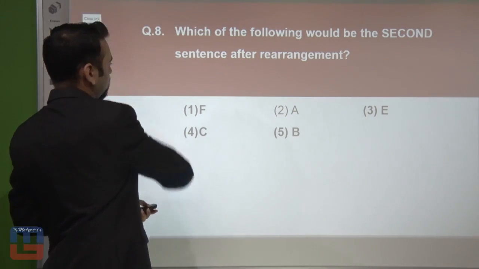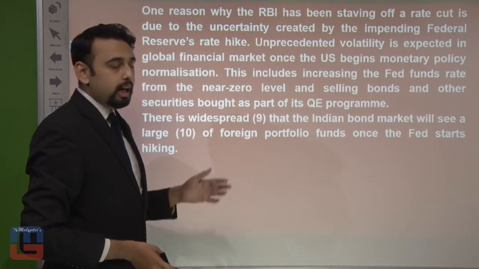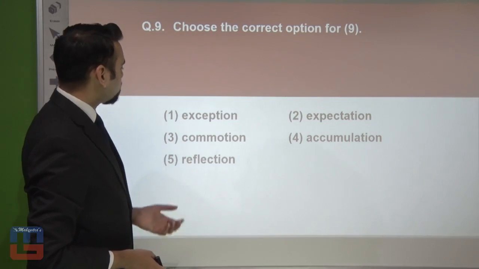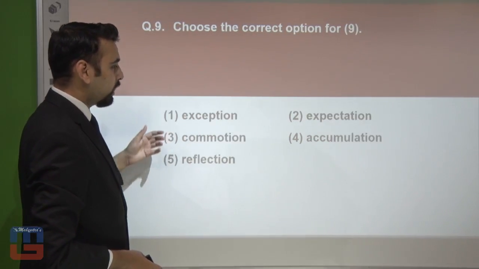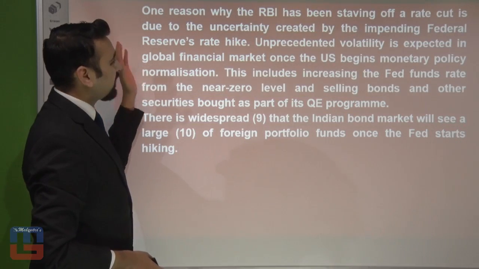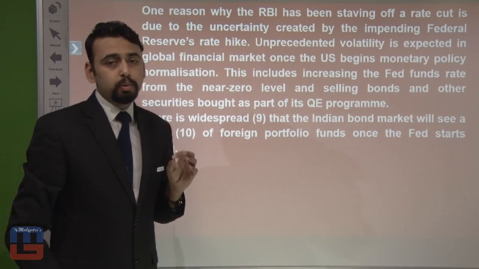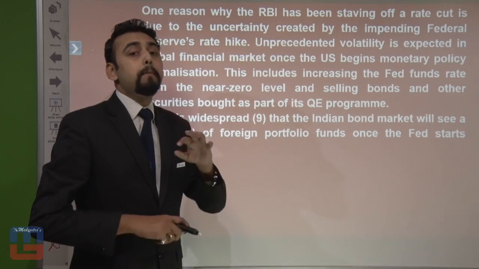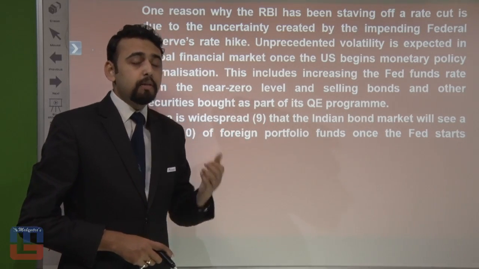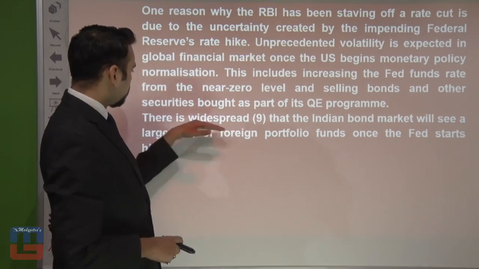Alright. Now, see, here's a cloze test for us, by the way, and we can also have a look at the options if we want. So here are the options, by the way, and let's just go back now. One reason, okay, now see, there are two options. Either we can just start from there itself, or we can right away go towards the options, which is actually the better way that I would have told you in the video of cloze test. So let's just get to it right away.